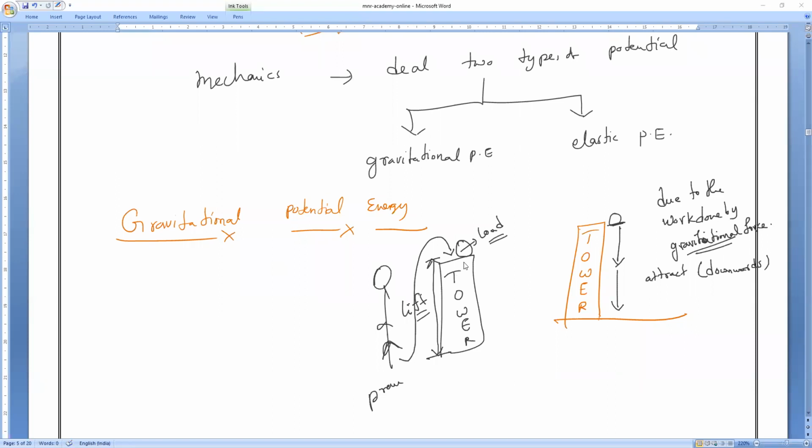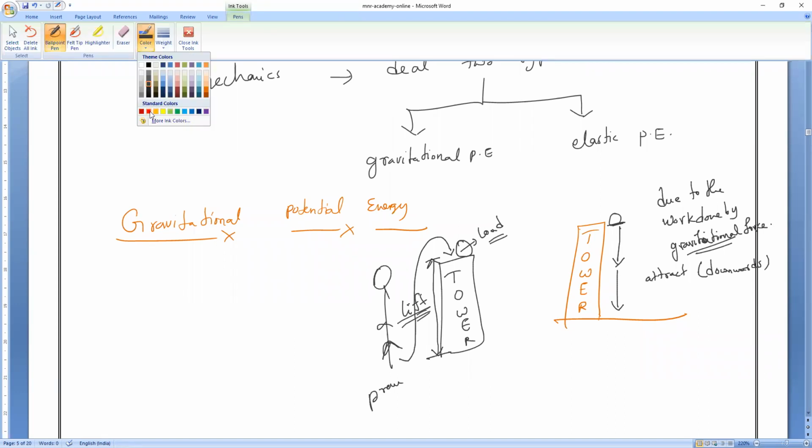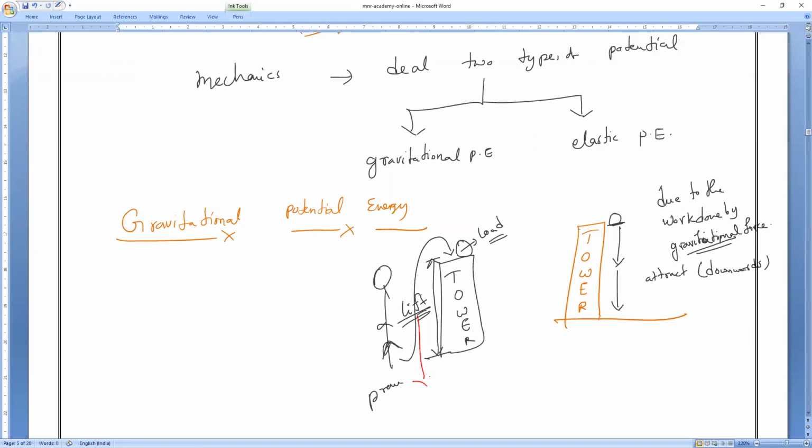Now, whatever work is done by Pranav to lift this body in the upward direction, we are doing work on the body against something. He is lifting the body, so there is a force always acting in the downward direction. What is that? Gravitational force. But Mr. Pranav has done work against the gravity. He applied the force against the gravitational force. Do you understand it, everybody?